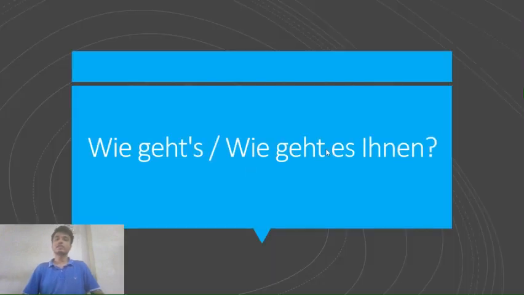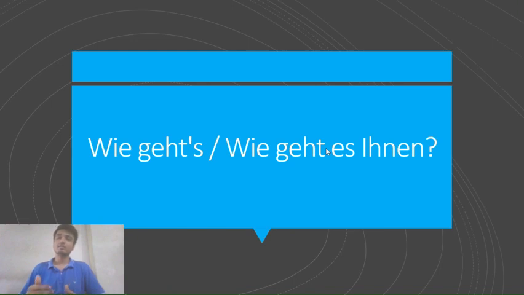So the first question that one might frame is "Wie geht's?" or "Wie geht es Ihnen?" Now the "wie", as we have seen, means how, and the actual verb that is used here is gehen.